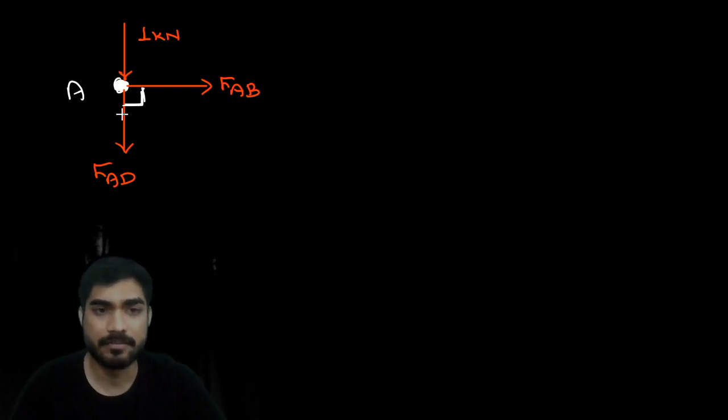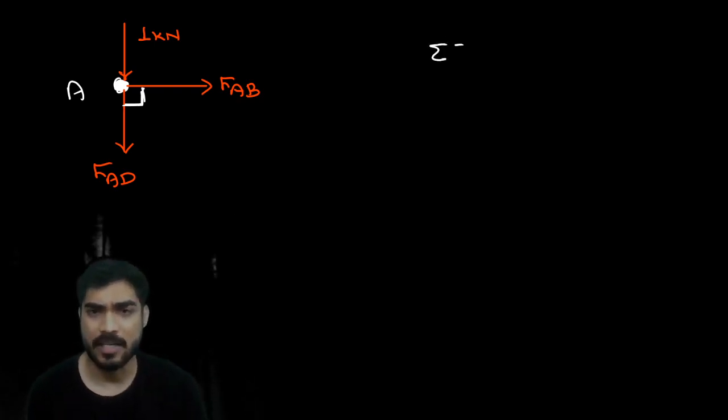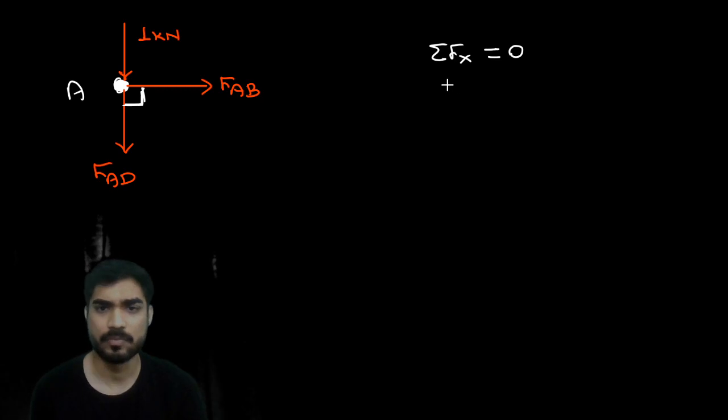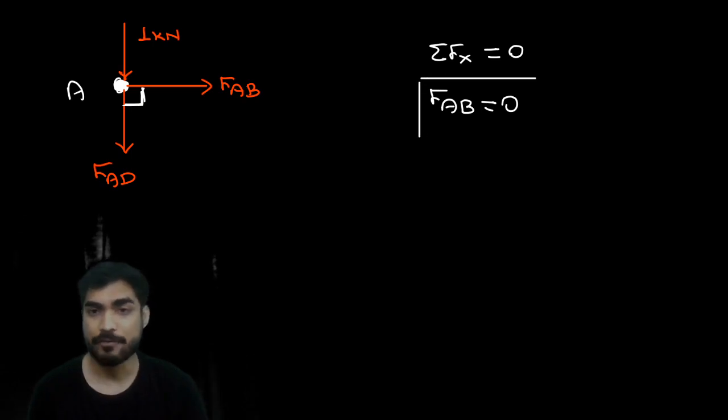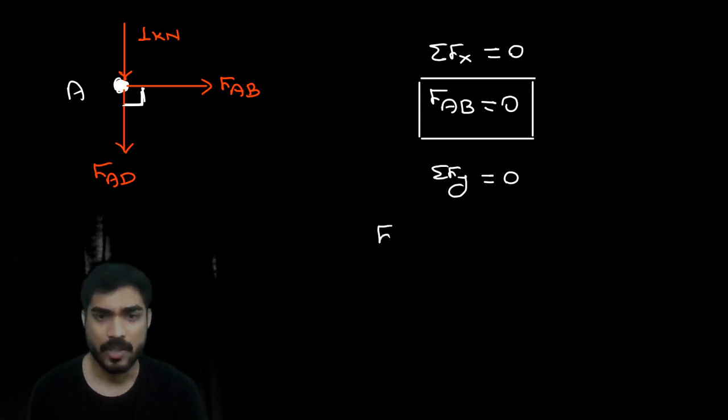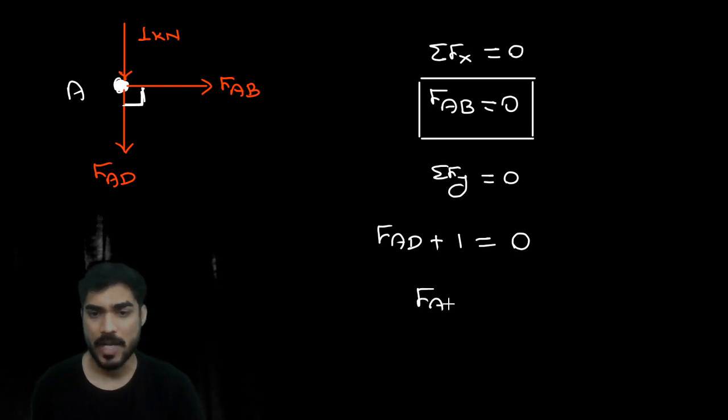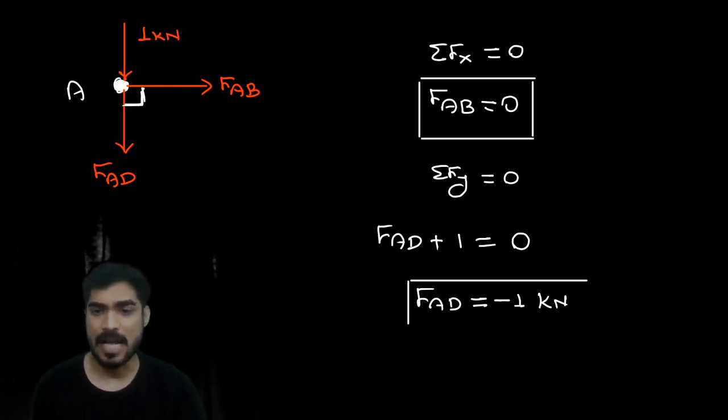Now look at this. If you apply summation of Fx equals to 0, there is only one force in horizontal, right? So FAB will be 0. एक ही फोर्स है ना हॉरिजॉन्टल में, और कोई दूसरा फोर्स है क्या? नो. So FAB will be 0. And if you apply summation of Fy equal to 0, then FAD plus 1 equal to 0. So FAD will be minus 1 kilonewton, right? Now understand this beta, understand this.